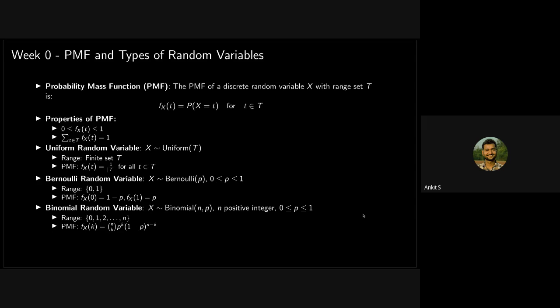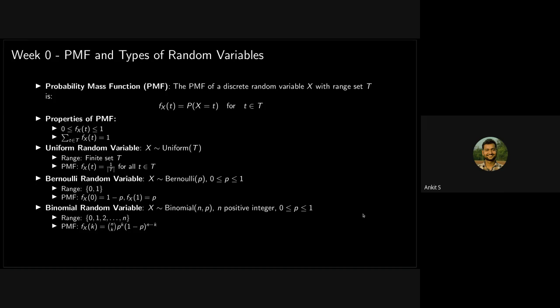Right. Then we have some examples of random variables. So we saw the example of a coin toss. In case of a fair coin, it is a uniform random variable. Why? Because all of the values taken have equal probability. In a similar way, we have several different kinds of distributions, and based on the distribution, we call the random variable differently.